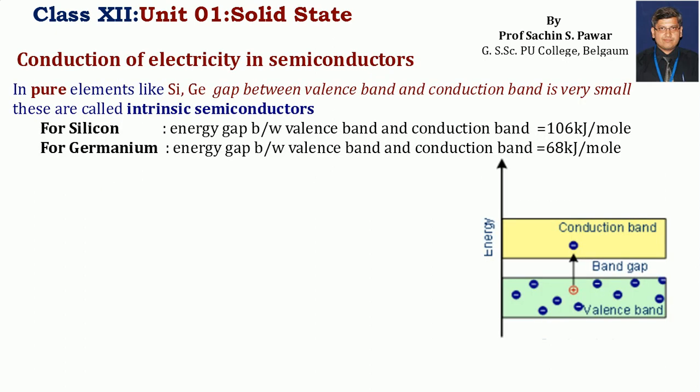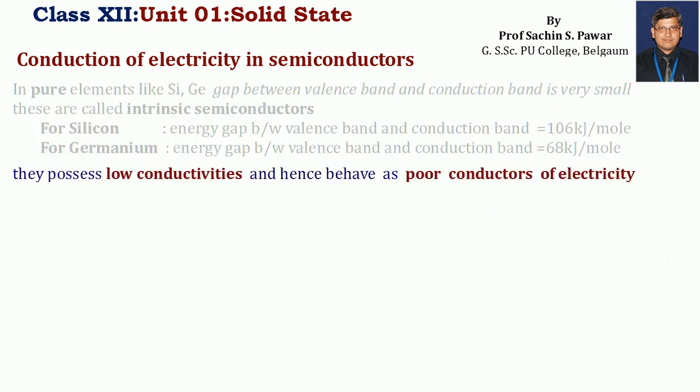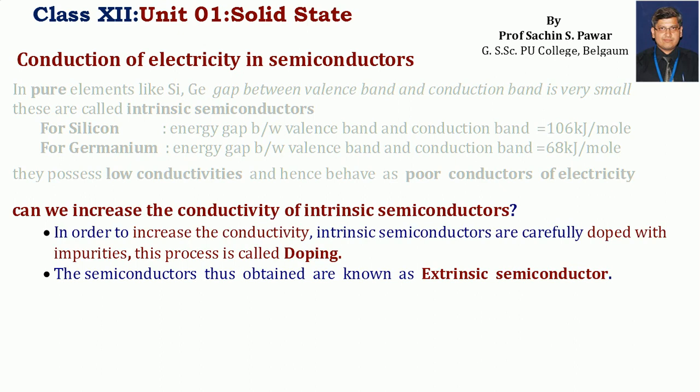So let's start. Here, pure elements like silicon, germanium, etc., have a very small gap between the valence band and the conduction band, and these are called intrinsic semiconductors. For example, for silicon the energy gap between the valence band and the conduction band is 106 kilojoules per mole, and for germanium it is 68 kilojoules per mole, and hence these possess low conductivity and behave as poor conductors of electricity. So the question is, can we increase their conductivity?